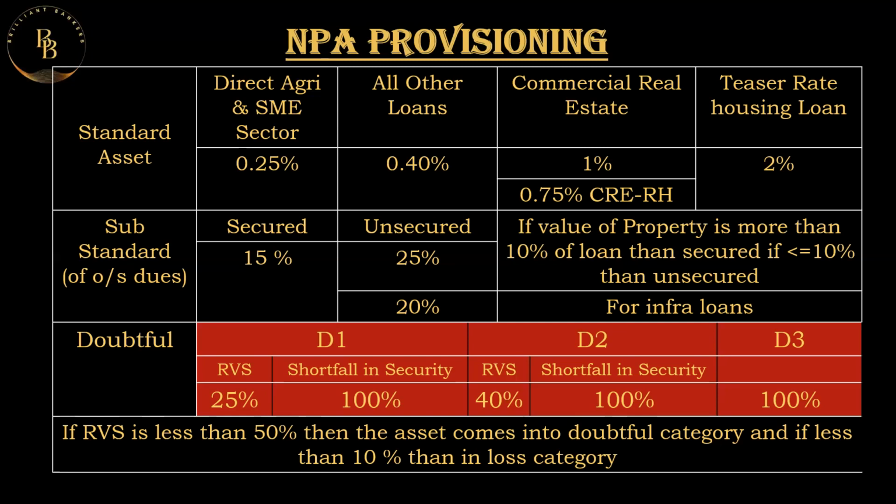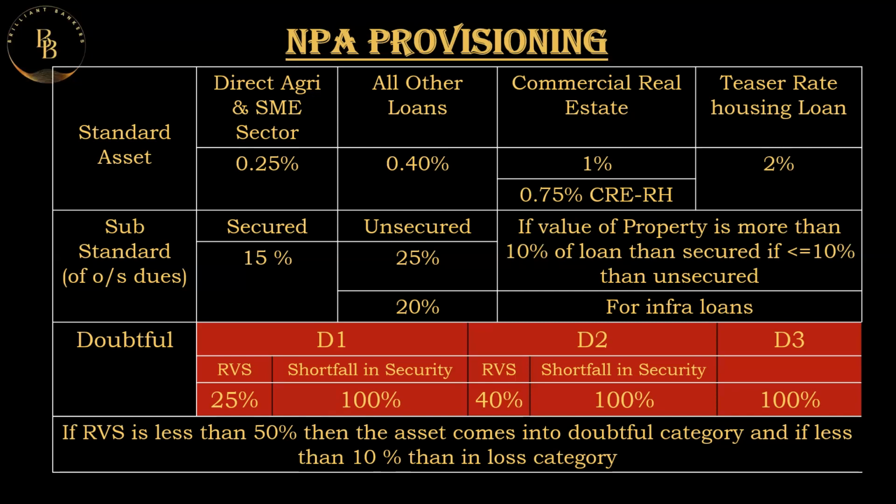At the time of granting the advance, if the value of the property is more than 10% of the advance being issued, for example, a loan of 20 lakh is being provided and the value of the property is about 3 lakh, it is about the 10% scale of that 20 lakh. In that condition, it is called a secured account. So in the case of a substandard account, we check whether the loan was a secured loan or an unsecured loan on the date of granting of that advance.